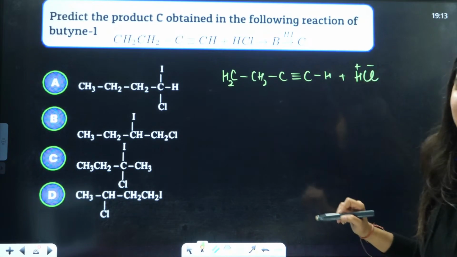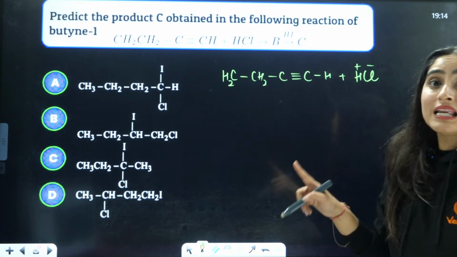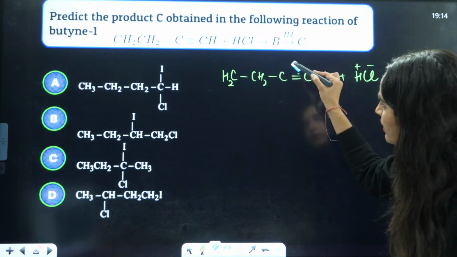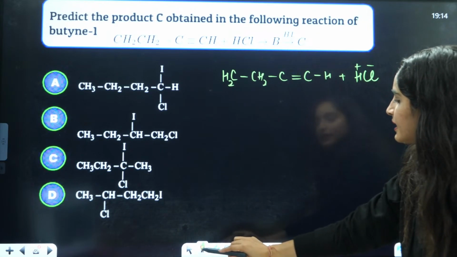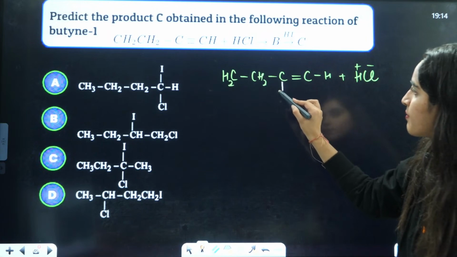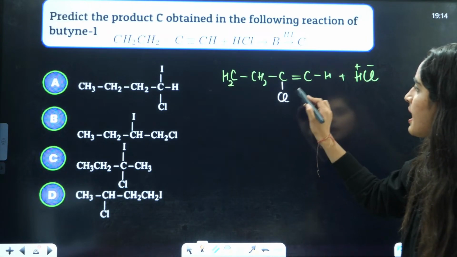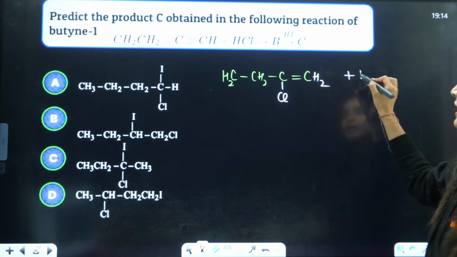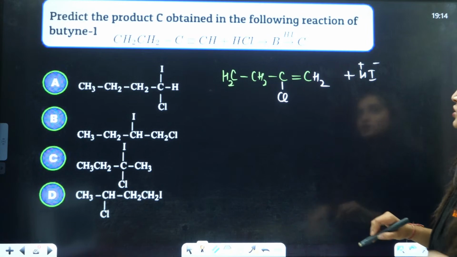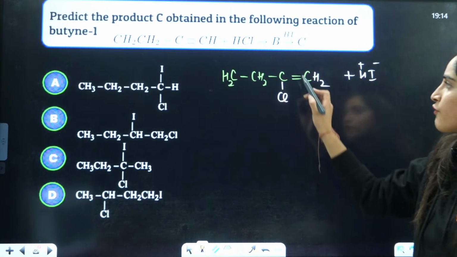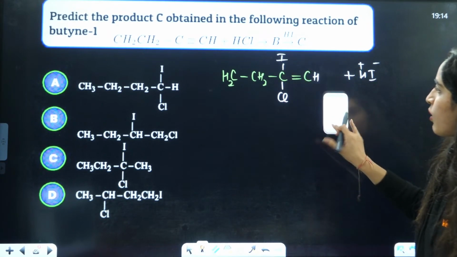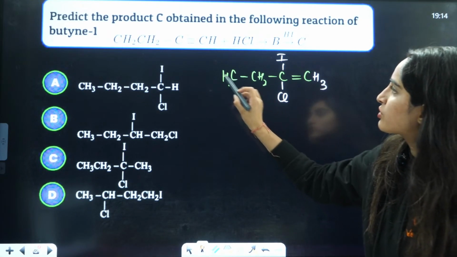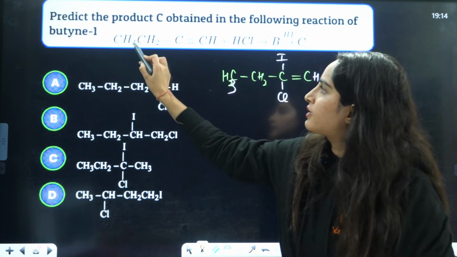Firstly, the negative part is going to get attached to the carbon with fewer hydrogens. That means this pi bond will break, and the negative part attaches to the carbon with fewer hydrogens, so Cl goes here, and this will be CH2. Then you are again adding HI. This is negative, this is positive. The negative part attaches to the carbon with fewer hydrogens, and the positive hydrogen attaches here.